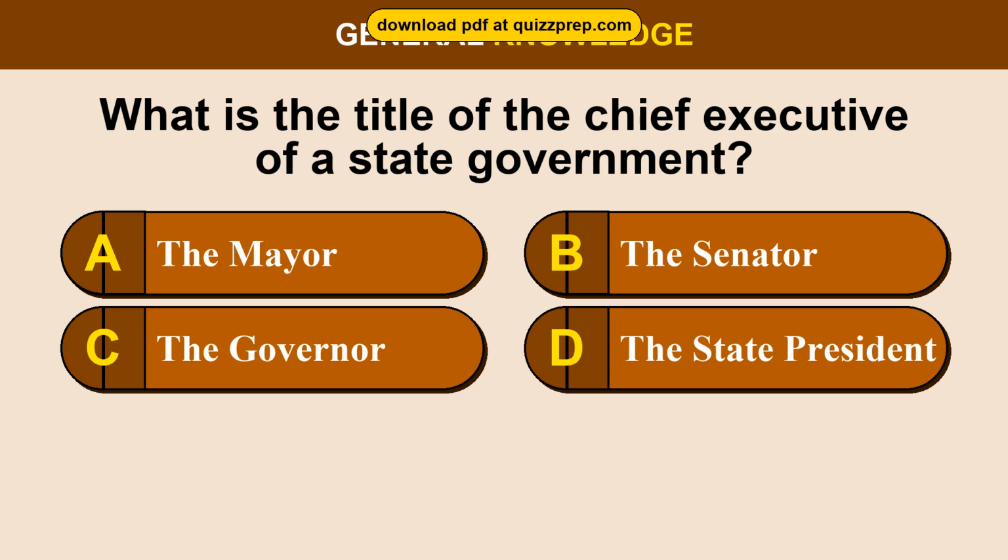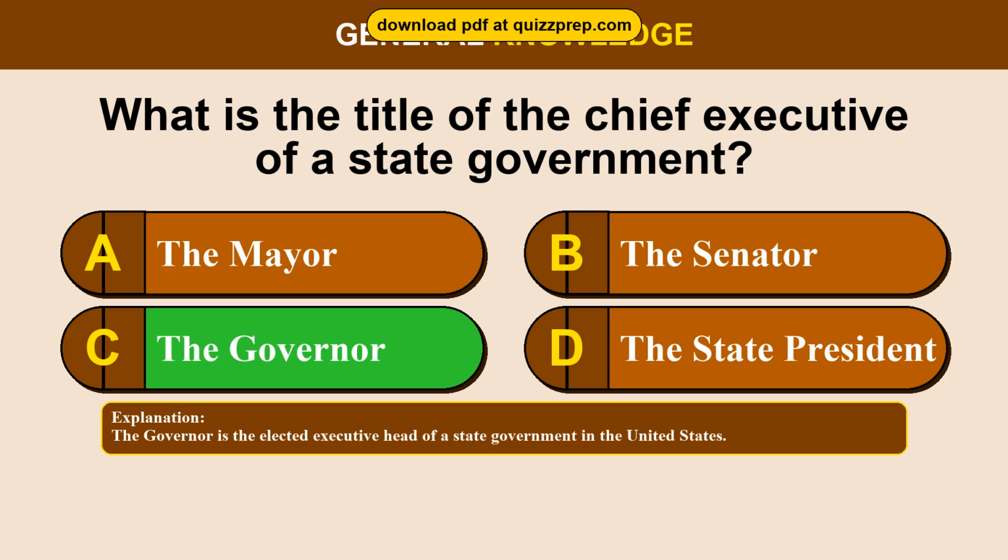The senator. Option C. The governor. Option D. The state president. The correct answer is option C. The governor. The governor is the elected executive head of a state government in the United States.